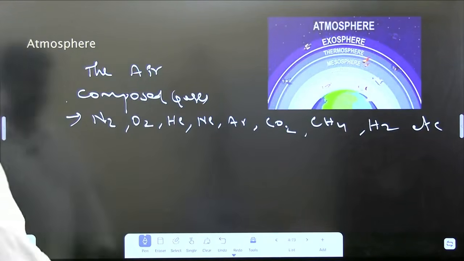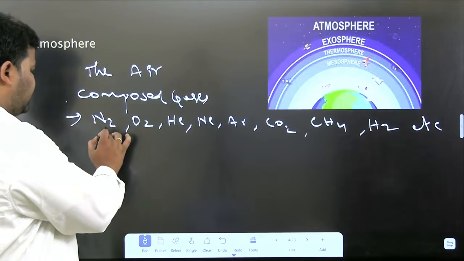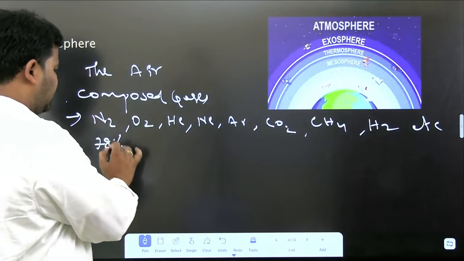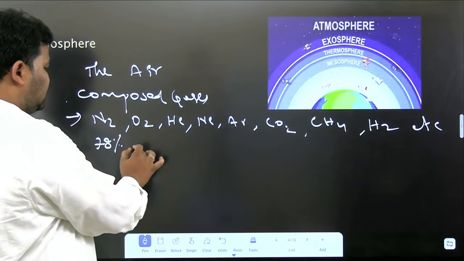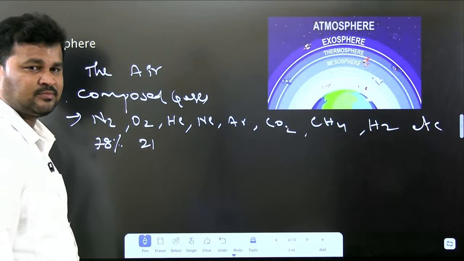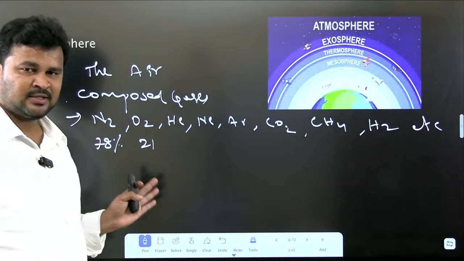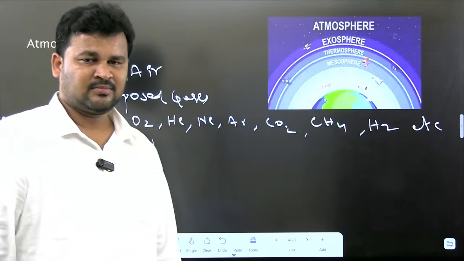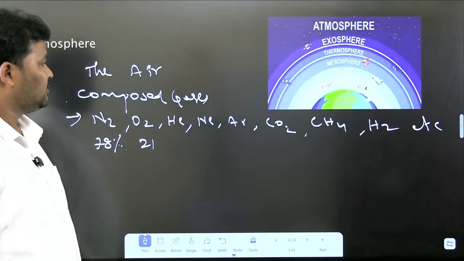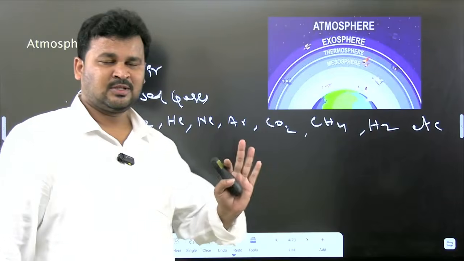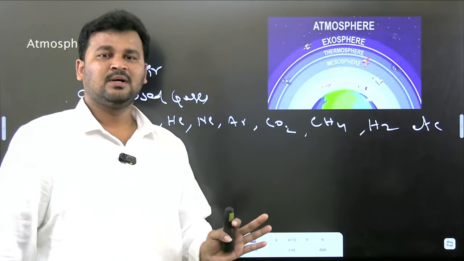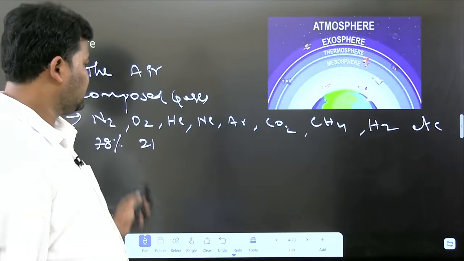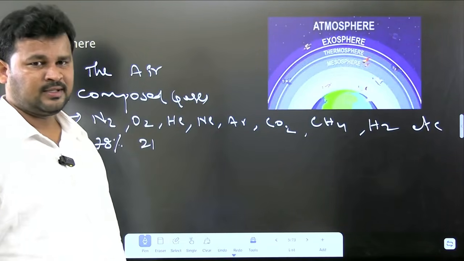The majority quantity lies with nitrogen. Almost 78 percent of the gas in the atmosphere is nitrogen, and oxygen is about 21 percent. That means almost 99% of the gases are composed of nitrogen and oxygen. Clear? So finally, what is atmosphere? Atmosphere is nothing but the air which surrounds us on the surface of the earth. So these are the gases in the composition of the atmosphere.